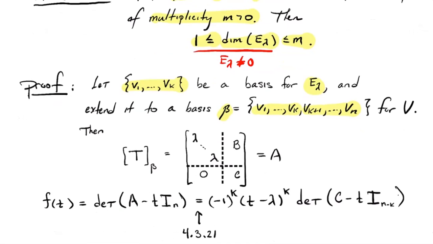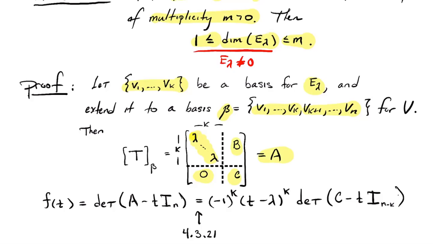Okay, well, in that basis beta, T won't be diagonal, but it's got a k by k block that is diagonal, because for the first k vectors in that basis, T of them is lambda times them. So the matrix for T in that basis would have this k by k block that's diagonal with diagonal entries lambda, and then it would have zeros below that, because again, for any vector v1 to vk, T of it is lambda times it. And then there are some other components in this matrix. I'm just calling them B and C. Okay, shorthand, let's just call that matrix A.